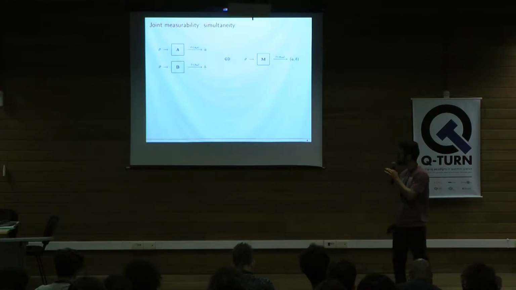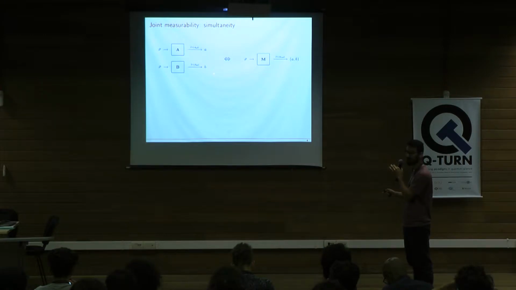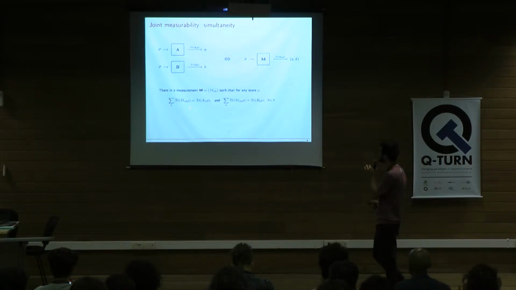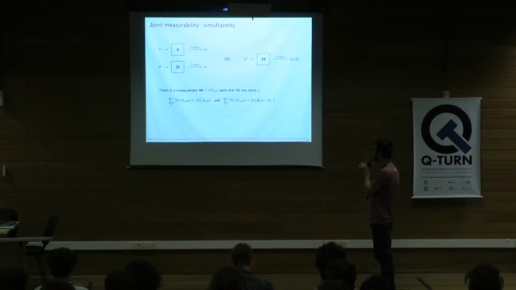We'll say that A and B are jointly measurable if I can understand them as only one measurement, such that the statistics of this pair allow us to recover the statistics of each of these outcomes. Writing this mathematically, A and B are jointly measurable if there is a measurement M such that for any state rho that we're measuring, we can marginalize the statistics of M, and with this we recover the statistics of A and of B.